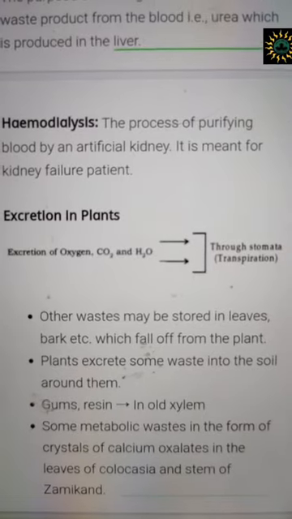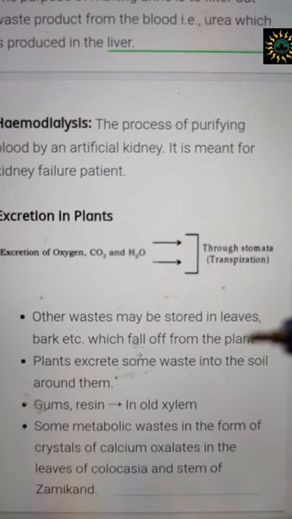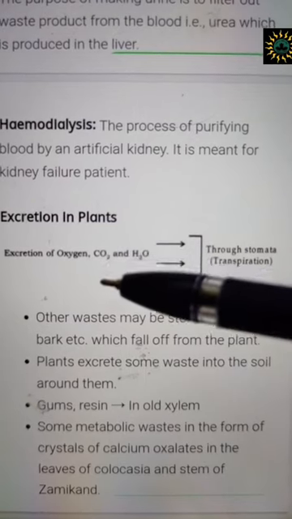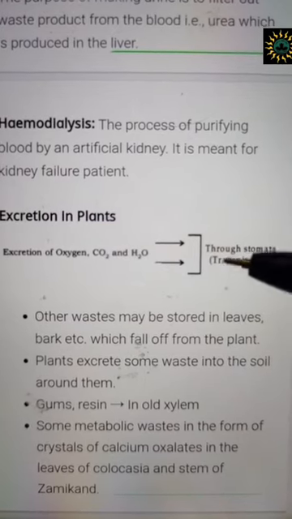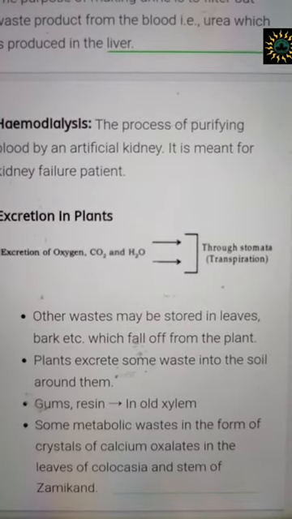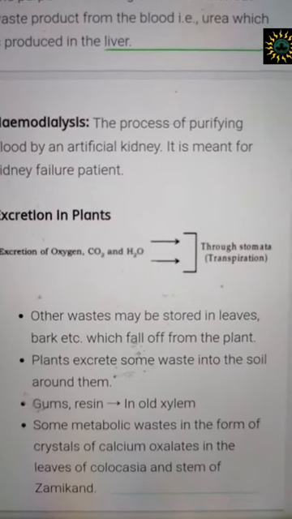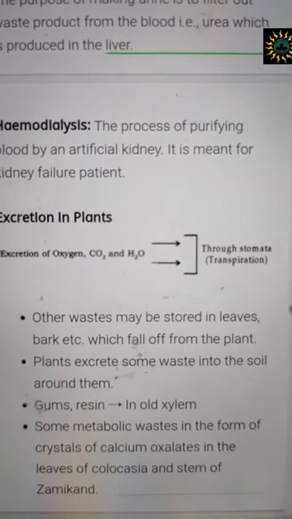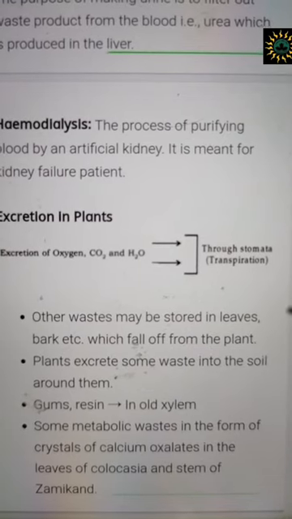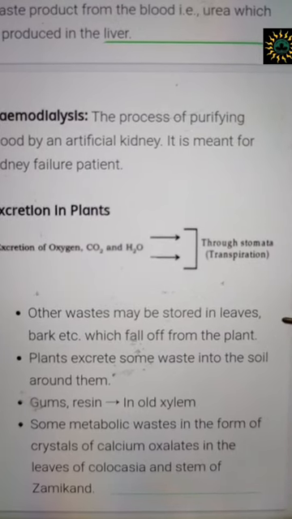And last, not only animals excrete, plants also need to excrete out their waste products. What are their waste products? Oxygen, carbon dioxide, water. It will be thrown out by the stomata through transpiration, and transpiration means the removal of excess water in the form of water vapor through the aerial parts of the plant. There are other waste products also. So basically they are stored in leaves and bark, and whenever these leaves become yellow and fall off, then that waste material is also excreted.